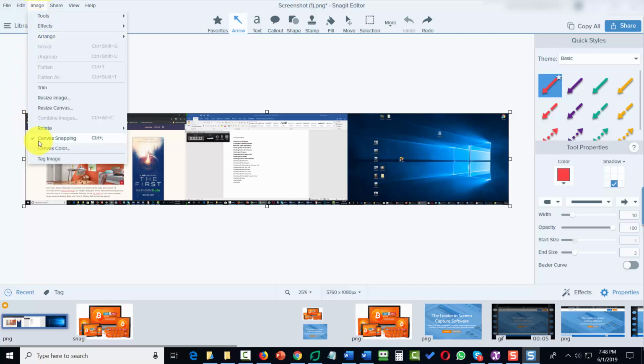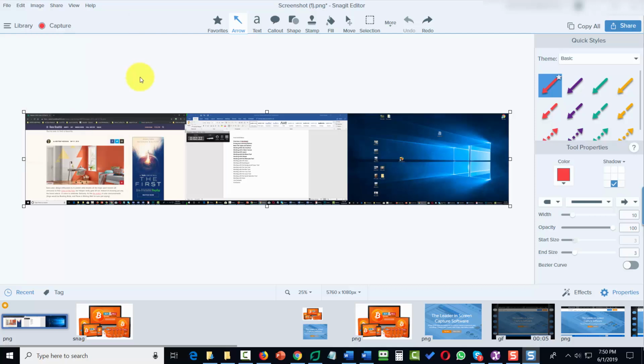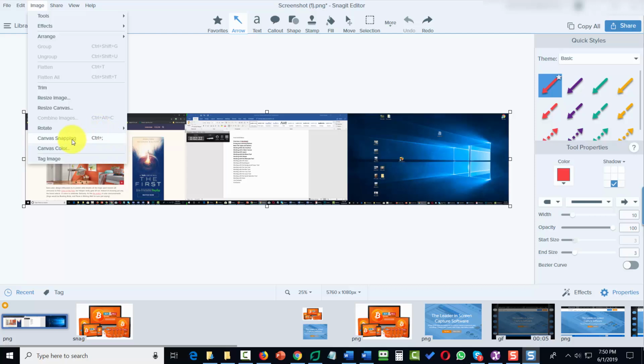What we can also do in the image menu is turn on or off canvas snapping. What this basically means is that the canvas will automatically snap to the edges of the images on your canvas. If we turn off the canvas snapping and we open up an image, then the image will fall within the canvas that you have available to you.